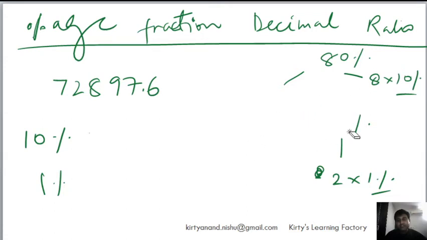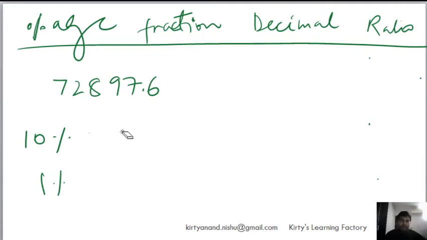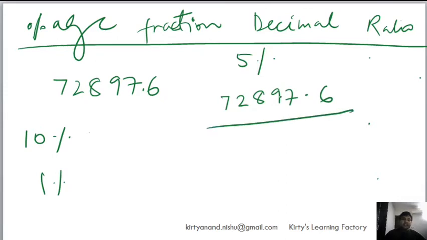So it is very, very simple. I hope that you were able to understand this one technique and trick. Other methods are also very easy. For example, if I am asked to find 5%, so what is 5%? I know that 10% is 72897. Okay, and then this is 10%, so 5% will be half of it, right? So let me divide this by 2, and when I divide this by 2, it basically is this number. So I get to the 5%, it happens so quickly that nobody gets to know.